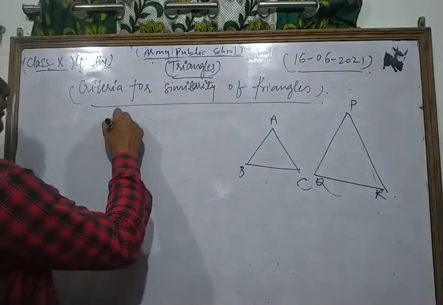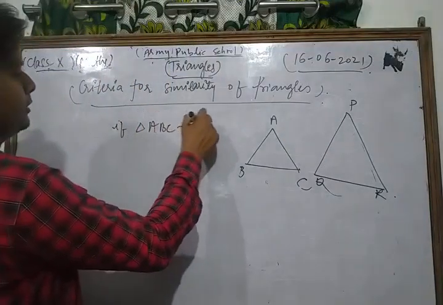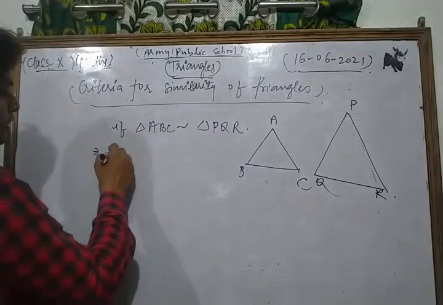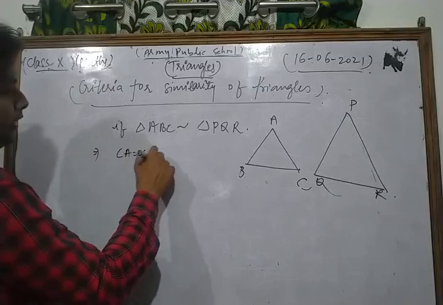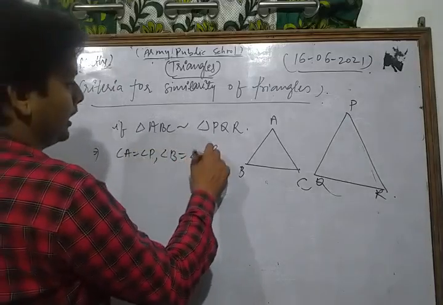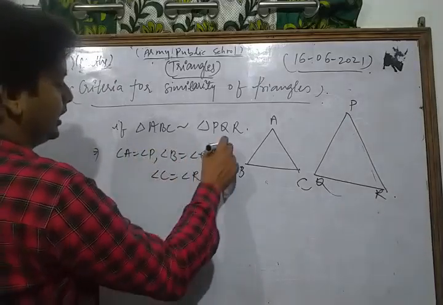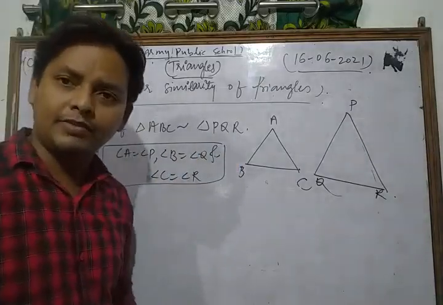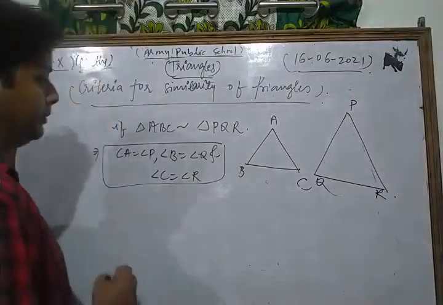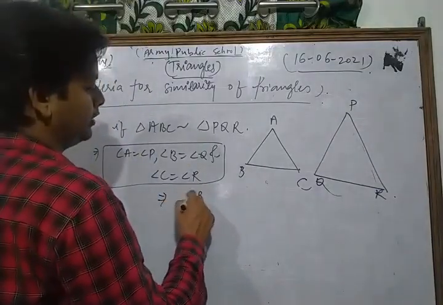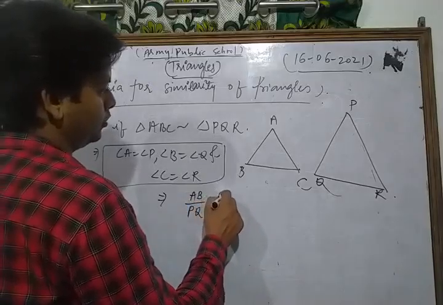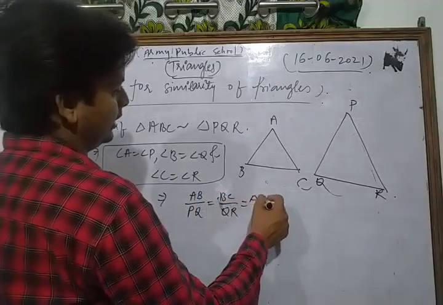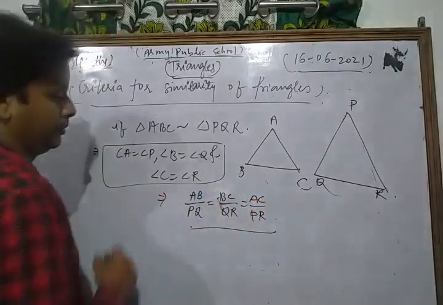It means that if triangle ABC is similar to triangle PQR, then angle A is equal to angle P, angle B is equal to angle Q, and angle C is equal to angle R. That means their corresponding angles are equal, as well as their corresponding sides are proportional, meaning AB upon PQ, BC upon QR, and AC upon PR.